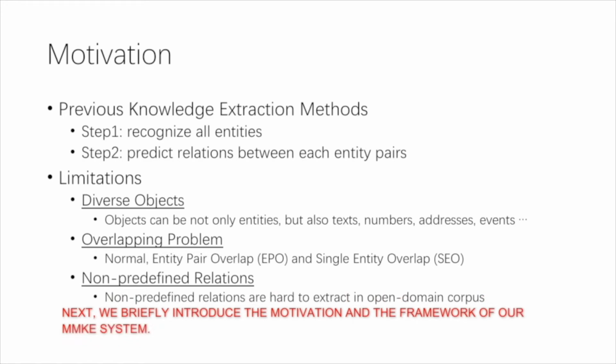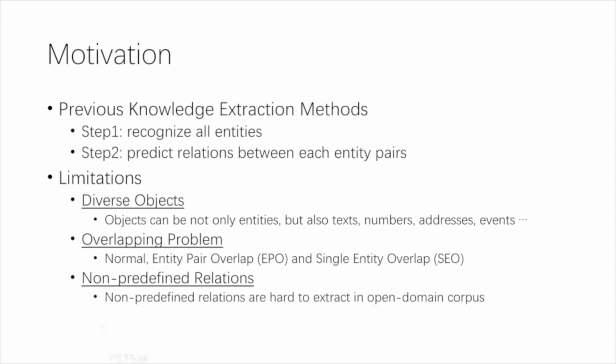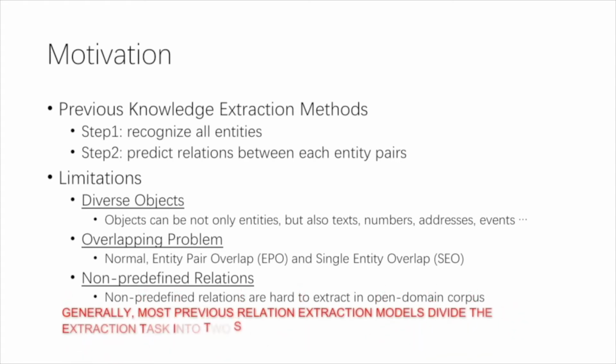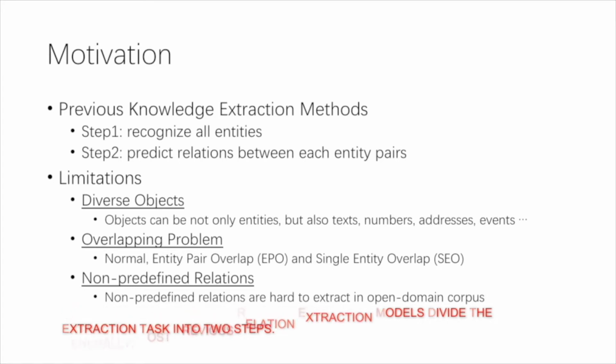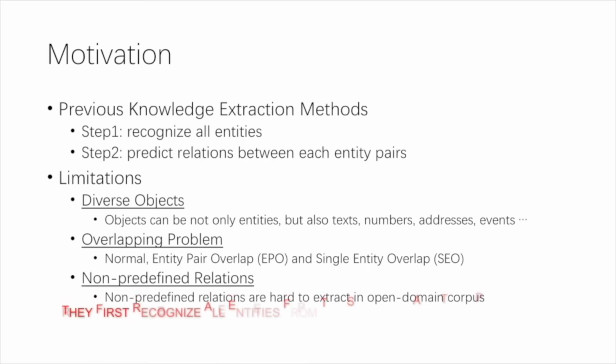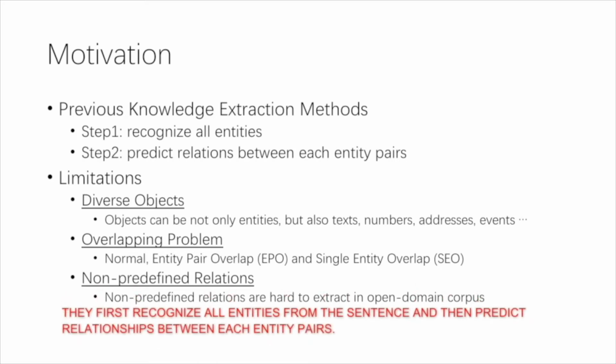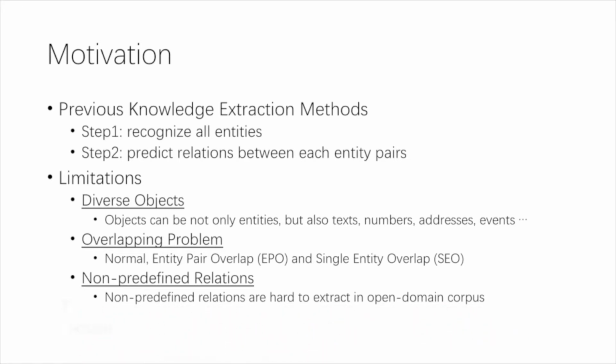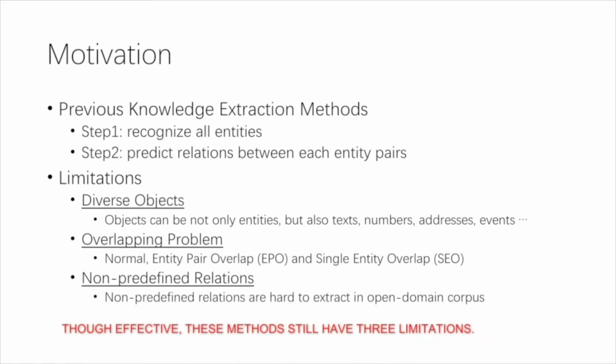Next, we briefly introduce the motivation and the framework of our MMKE system. Generally, most previous relation extraction models divide the extraction task into two steps. They first recognize all entities from the sentence, and then predict relationships between each entity pair. Though effective, these methods still have three limitations.